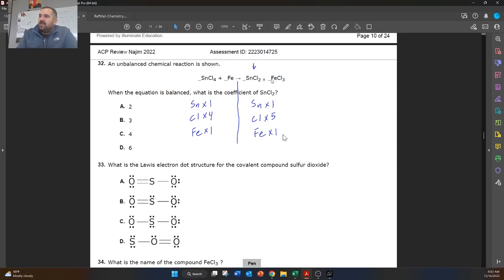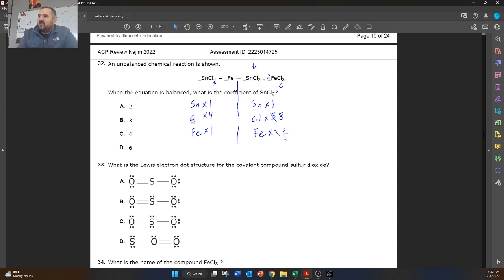And the reason for that is I don't want any odd numbers, because there's no multiple of 4 that'll give me an odd number. So I'm going to multiply this by 2. That's going to give me a total of 6 chlorines here plus the 2 chlorines that are there. So that brings us to 8 chlorines. And that also gives us 2 iron. So now we have 2 iron.